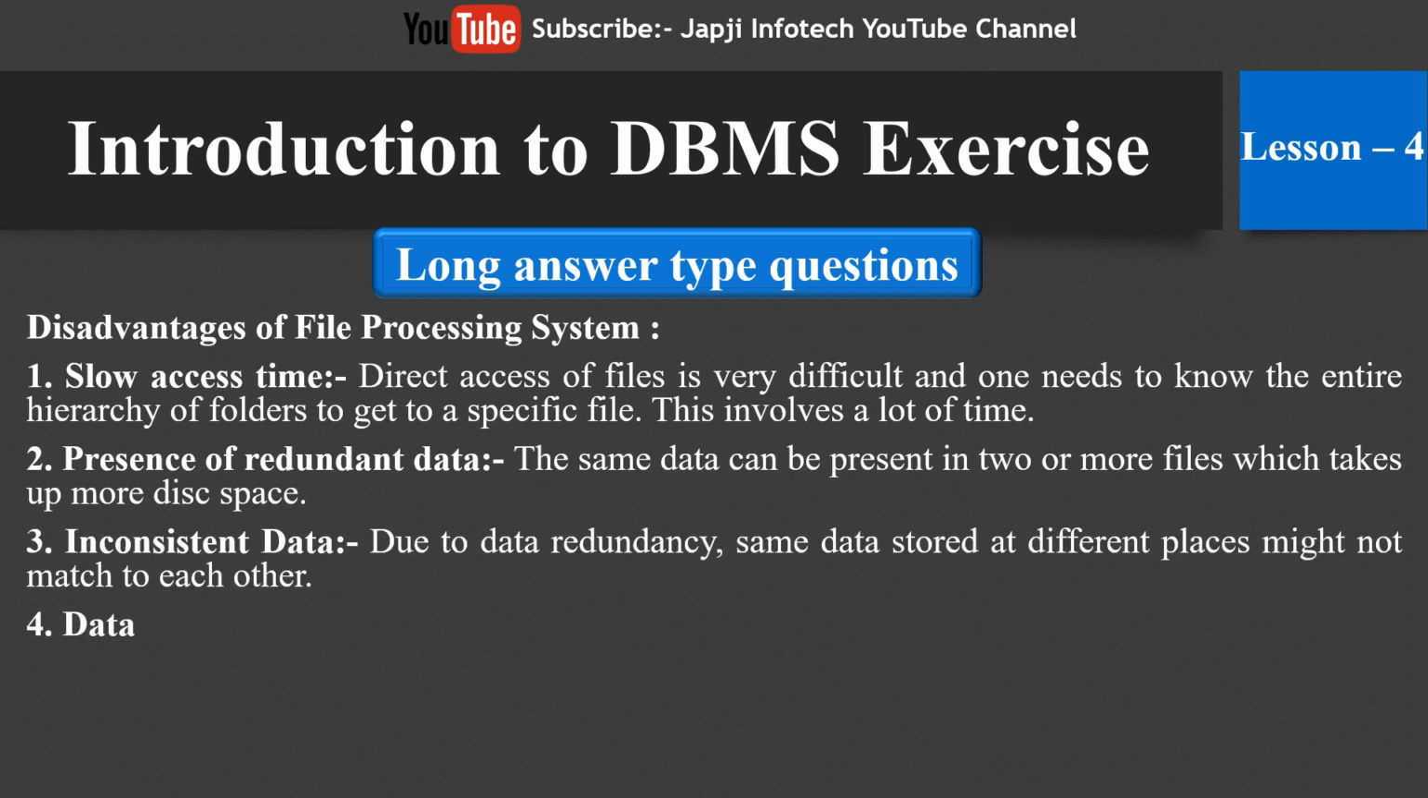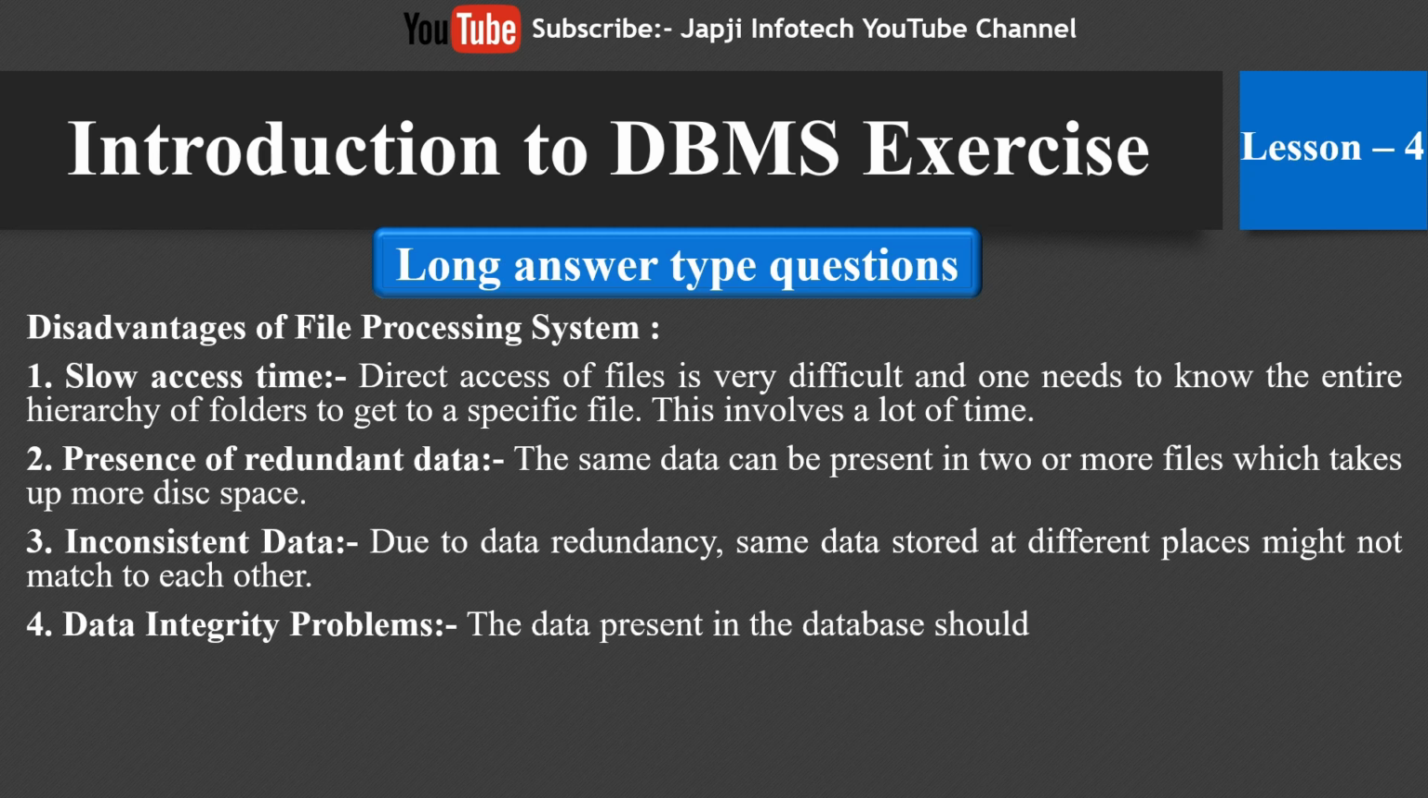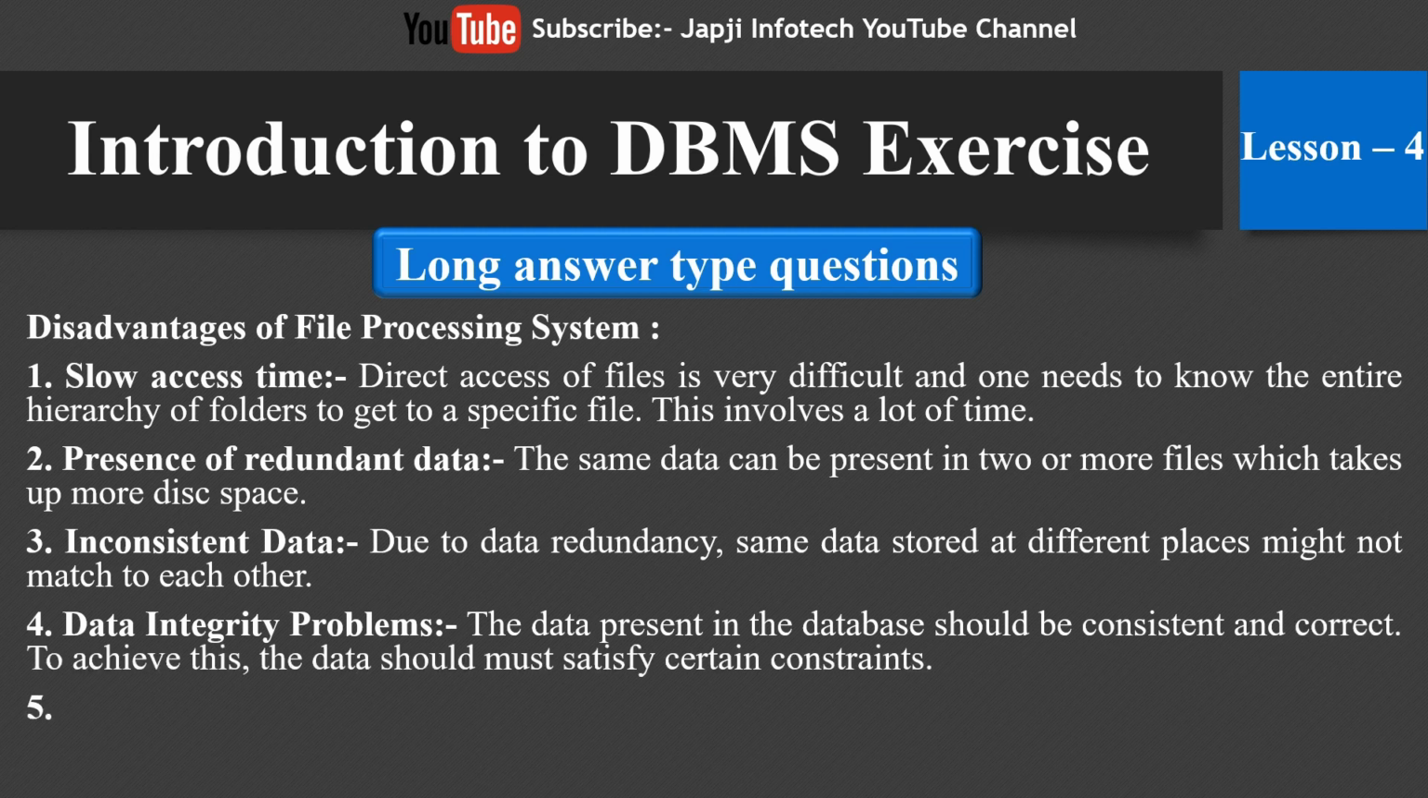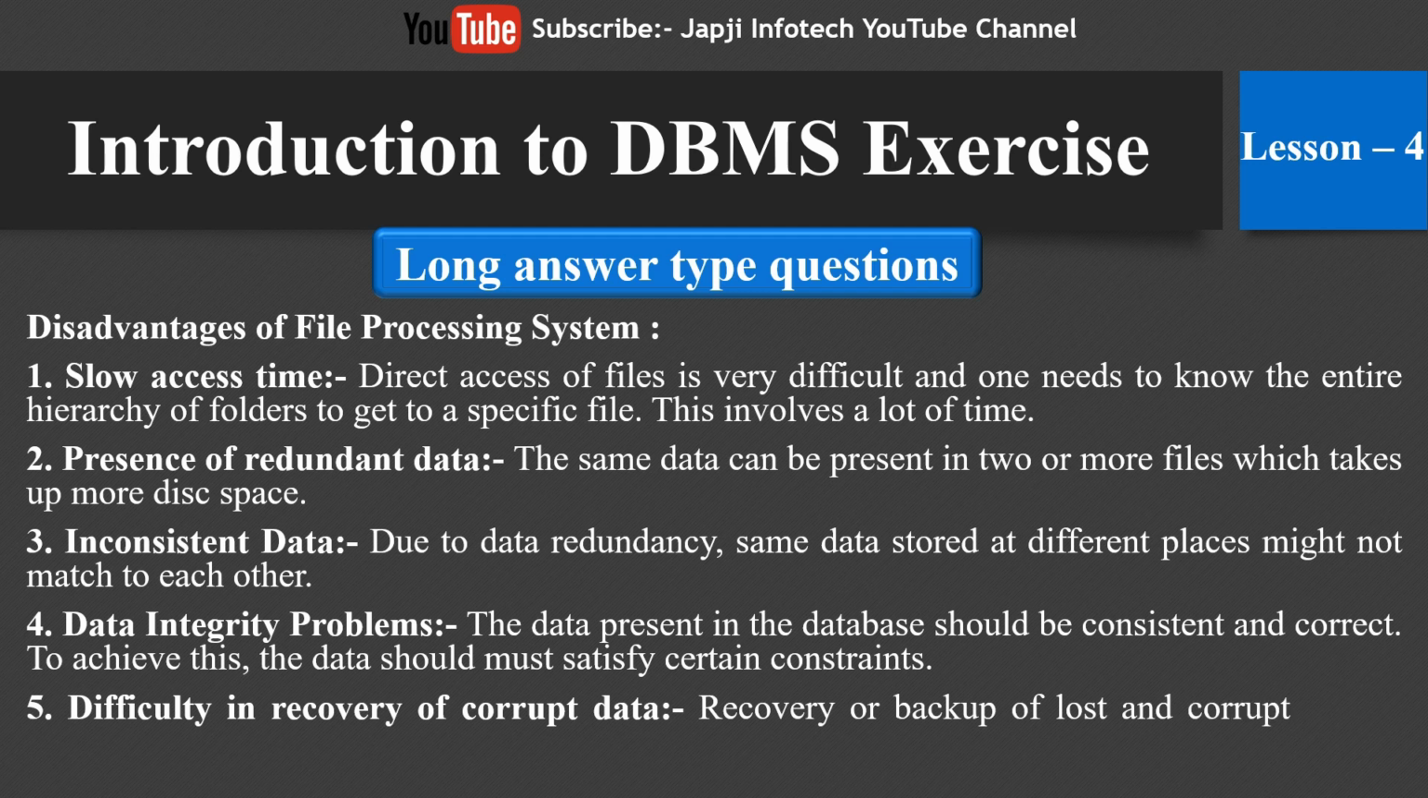And the third one is inconsistent data. Due to data redundancy, same data stored at different places might not match each other. And the fourth one is data integrity problem. The data present in the database should be consistent and correct. To achieve this, the data must satisfy certain constraints or conditions. And the fifth one is difficulty in recovery of corrupt data. Recovery or backup of lost and corrupt data is nearly impossible in case of file processing system.